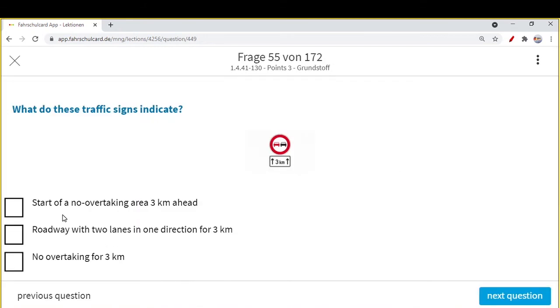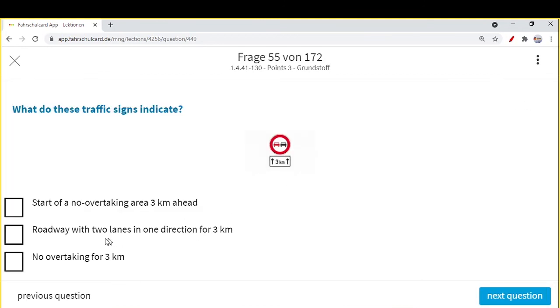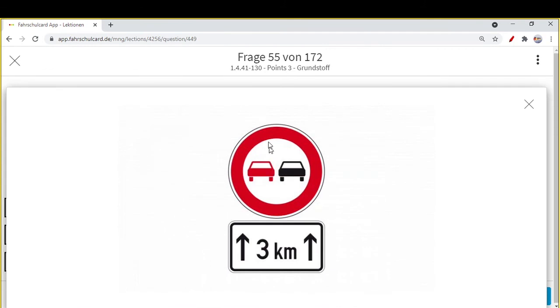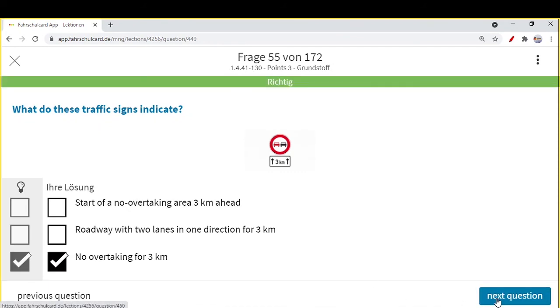Start of no overtaking area 3 km ahead, no. If there were no arrows, then this option could be correct. But there are two arrows, that means the no overtaking area has started for 3 km from right now. Roadway with 2 lanes in one direction for 3 km, no. There is no line, no indication of lanes, only no overtaking for 3 km. Only this option is correct.